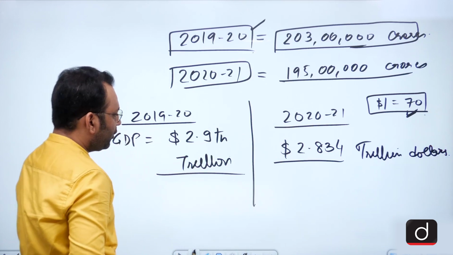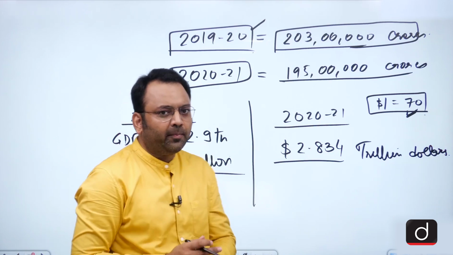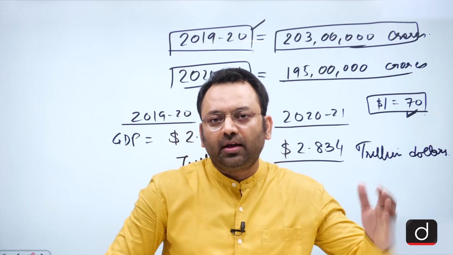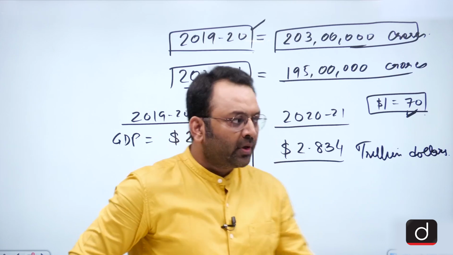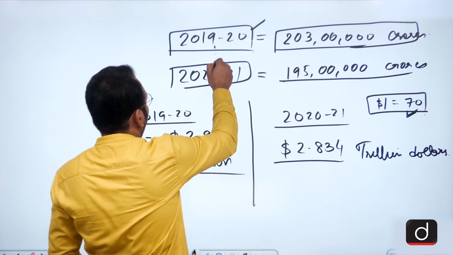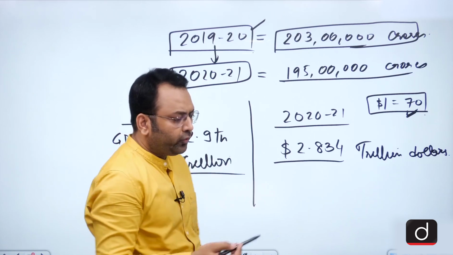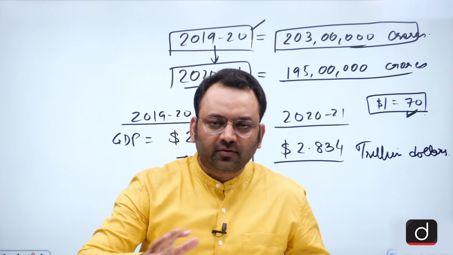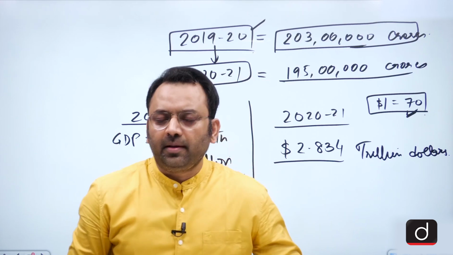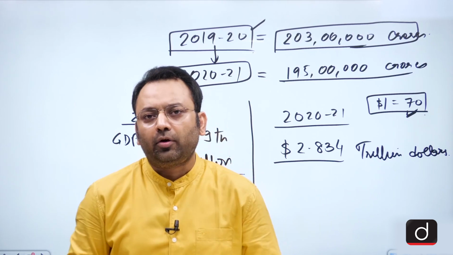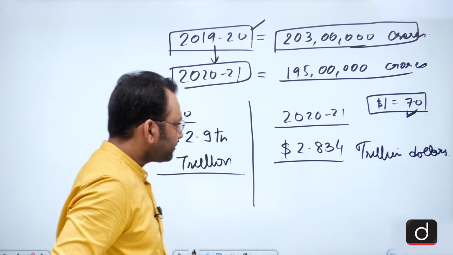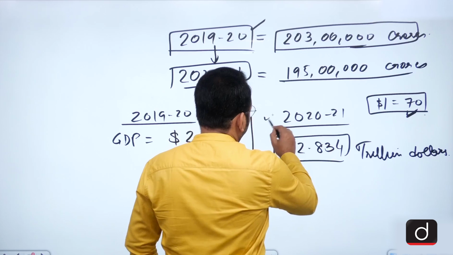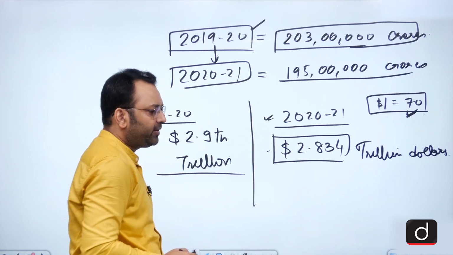And we got to know that the GDP contracted by more than 7% as compared to the year 2019-20. So from this year we saw a contraction due to, of course, the COVID issues. The factories were closed, services were closed, investments were not made, and as a result we saw a contraction in the GDP.